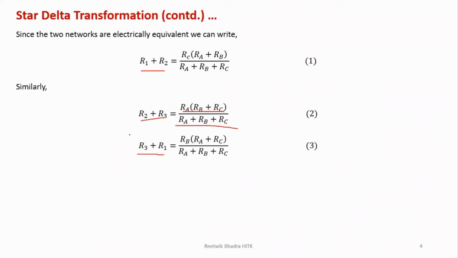So you can go through this. I expect you to do this on your own. How I have written this, you can write this one also. My aim is to convert this delta into star. Both networks are electrically equivalent. So whatever resistance you find between 1 and 2 terminals in case of star should be equal to that in case of delta. That's why both are written equal here. I've given equation numbers 1, 2, 3 because I'll be needing them in the next slides.